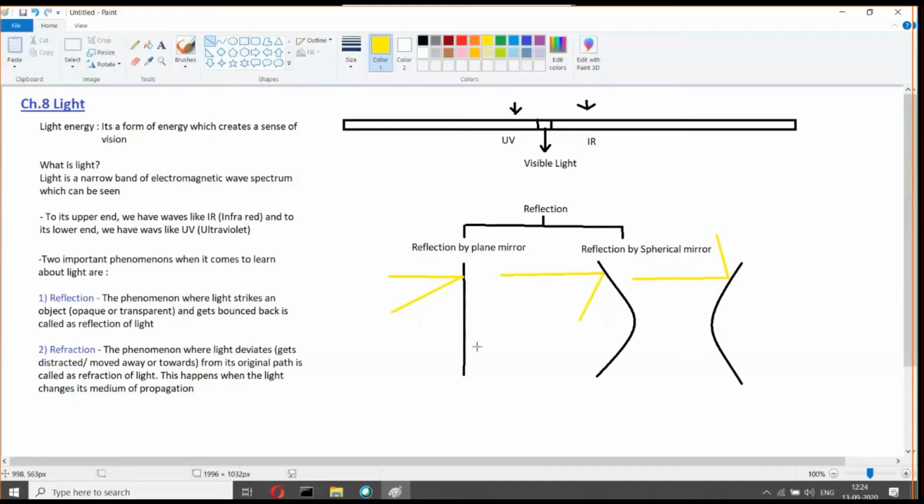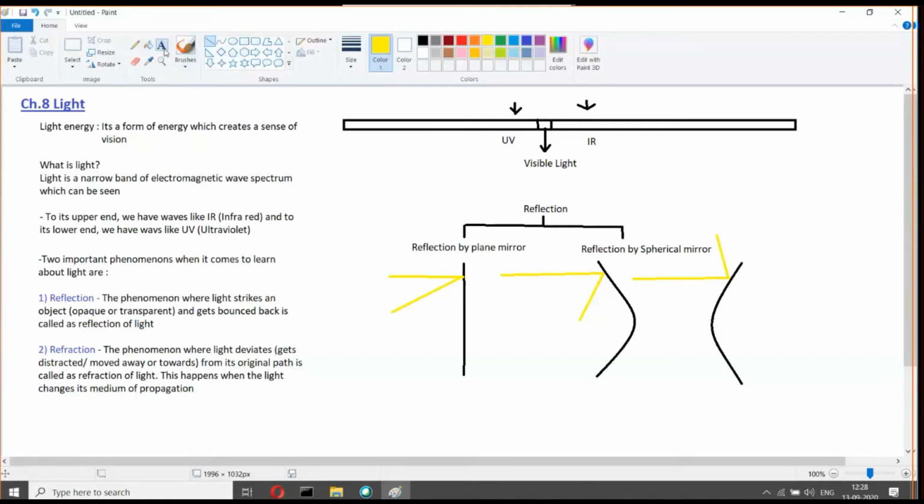But spherical mirrors have some curves in them, and I will be talking about spherical mirrors in detail. We are going to learn about spherical mirrors in great detail in this standard, because we've already learned about plane mirrors in 8th standard. So we're not going deep into plane mirrors, but I'll give you a short revision of what we've learned so far, and then we'll shift our topic towards spherical mirrors.